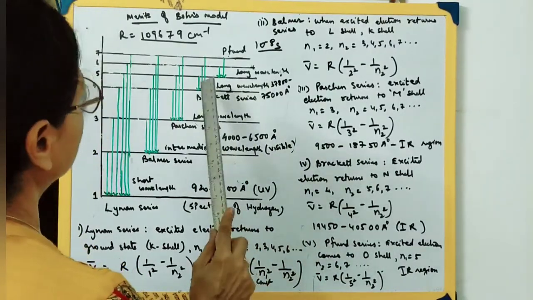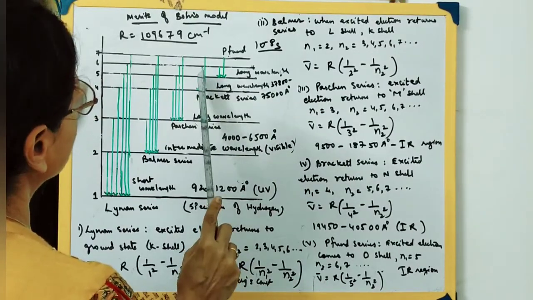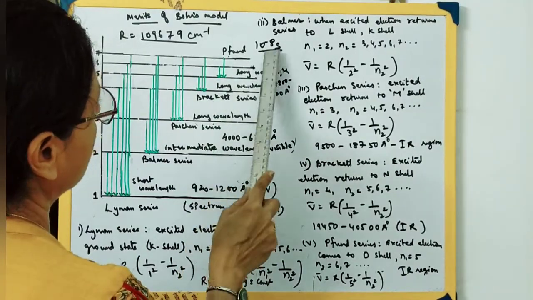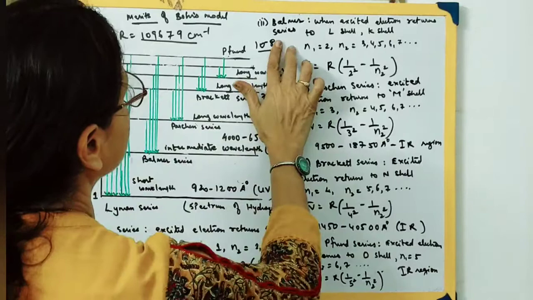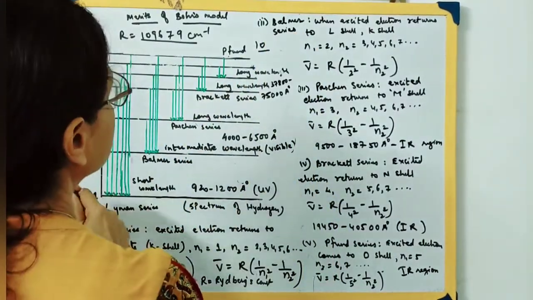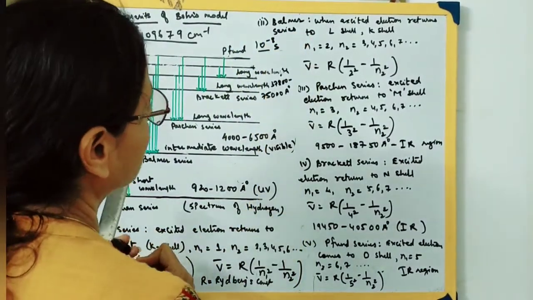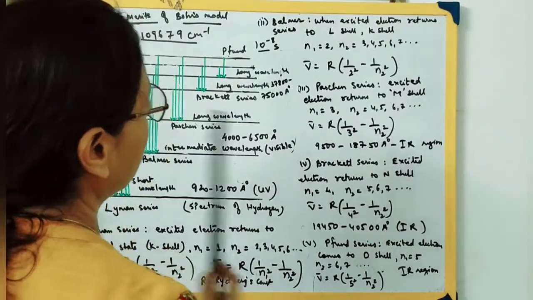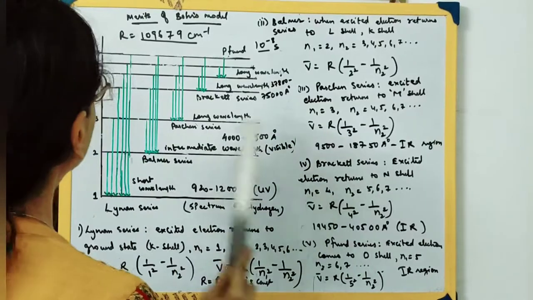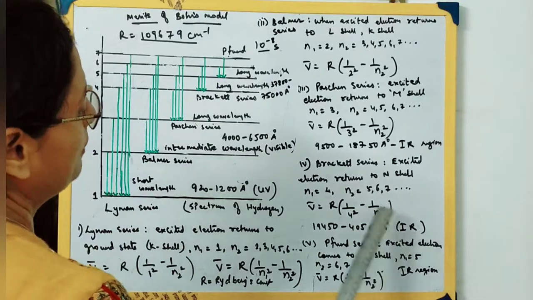That is the excited electron. The electron may be over here and go up from the fourth to the fifth, sixth or seventh energy level, and it falls down within 10 raised to minus 8 seconds. Within this time it has to come back. So for Brackett, the excited electron returns to the N shell. N1 value will be what? 4 over here, because this is the fourth energy level. N2's value will be 5, 6, 7.